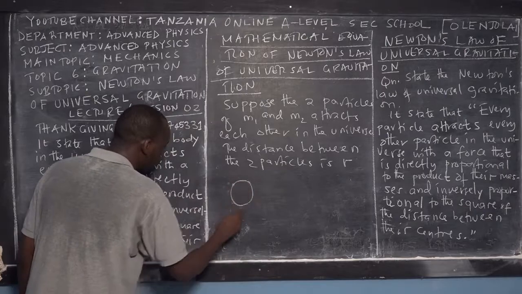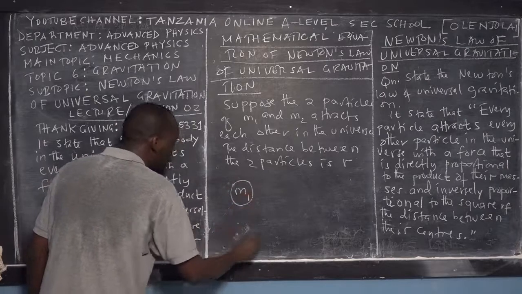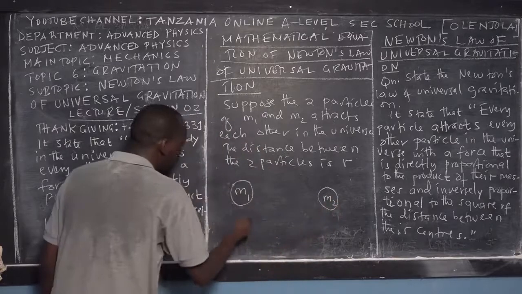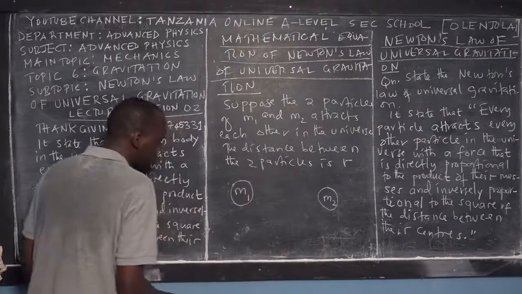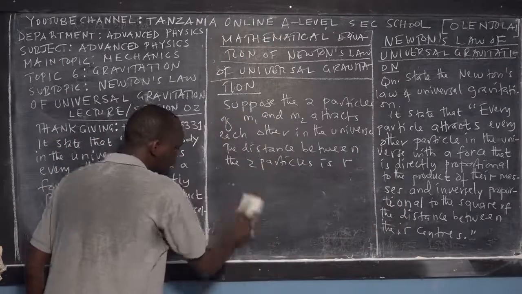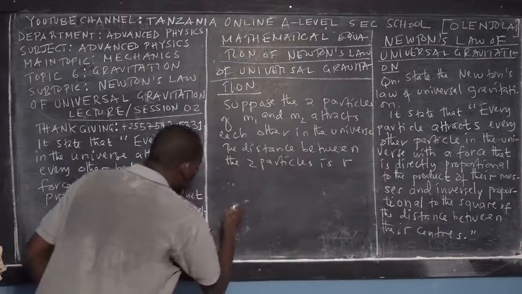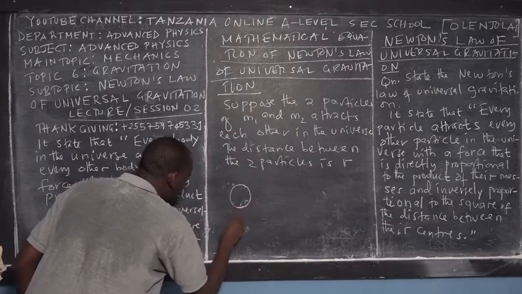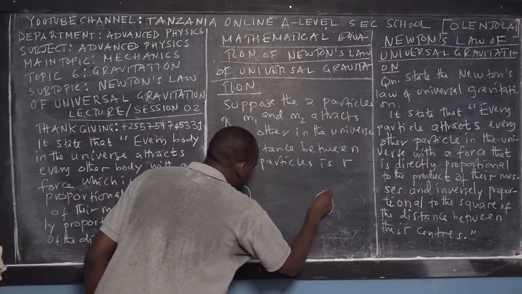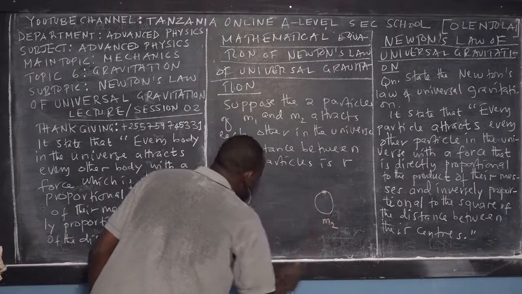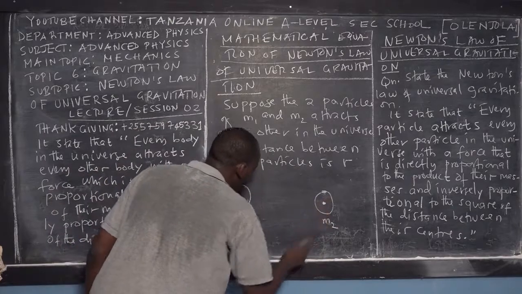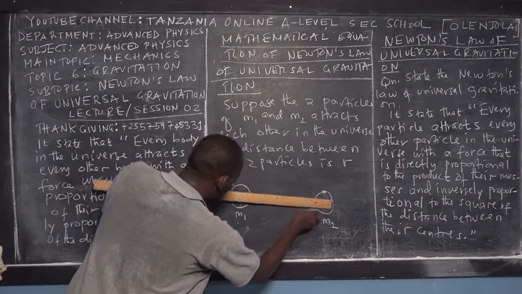Suppose that this is the first particle, we have mass 1. Again here we have another particle, we have mass 2. So this is the center of the first particle, and this is the center of the second particle.